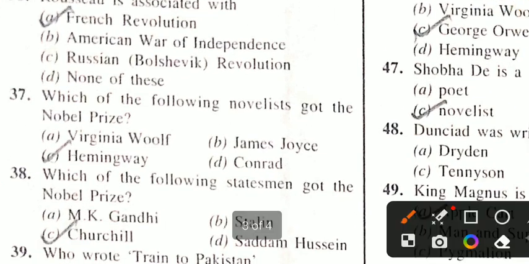Which of the following novelists got the Nobel Prize? Ernest Hemingway, for the novel The Old Man and the Sea. Which of the following statesmen got the Nobel Prize? Churchill.